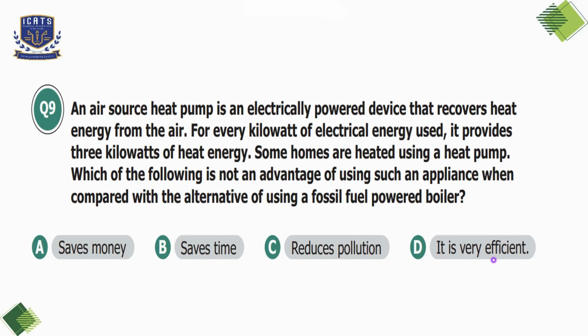Option D is it is very efficient, which is also incorrect because heat pumps provide 3 times the heat energy for every unit of electricity used, making them more efficient than boilers. So option B, saves time, is the suitable option because that is not an advantage of the heat pump as compared to fossil fuel powered boilers.